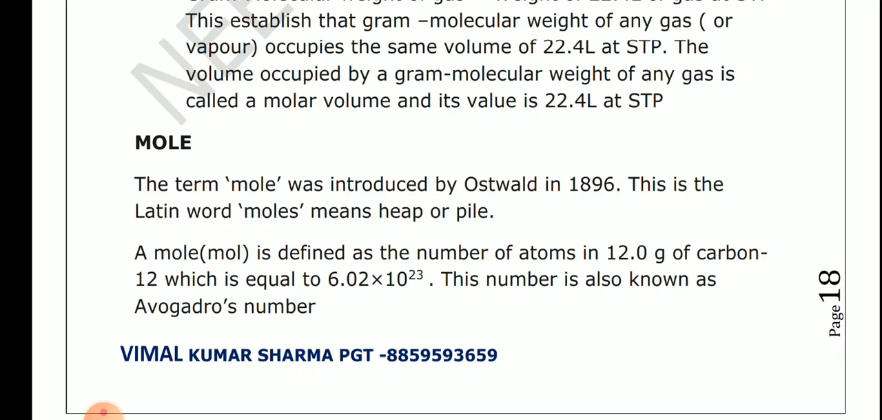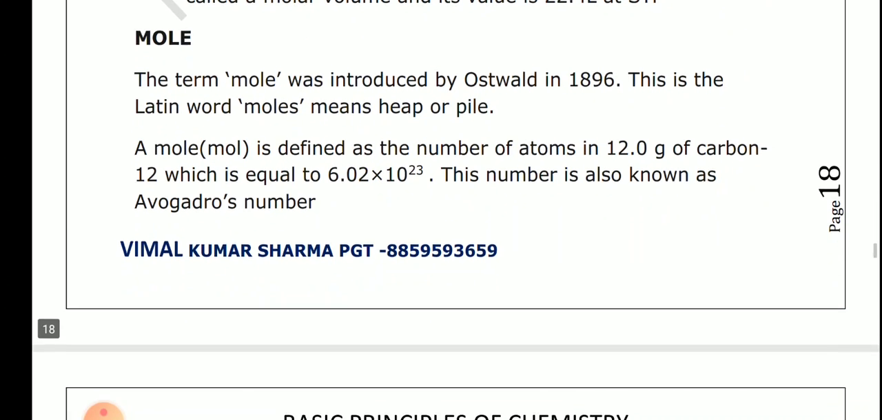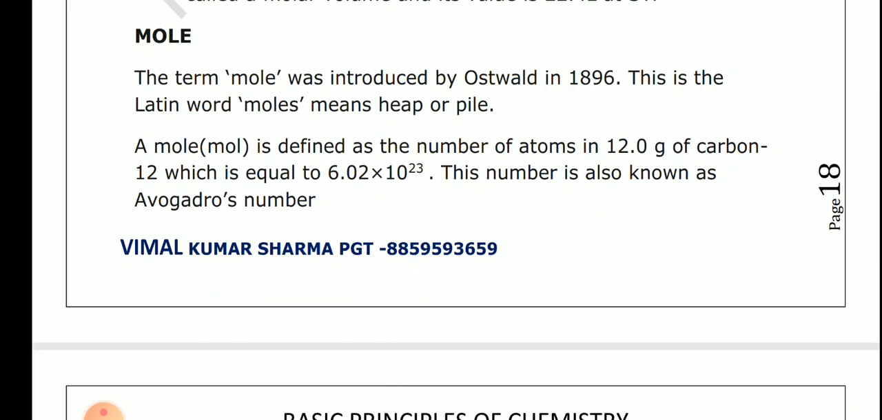मीन्स किसी भी गैस का मोलर वॉल्यूम STP पर बच्चों कितना होता है, 22.4 लीटर होता है, ठीक है, लेकिन उसका वेट मोलर वेट के बराबर होना चाहिए. Now mole, it is the amount unit, means physical unit of amount. The term mole was introduced by Ostwald in 1896. This is a Latin word. Mole means heap and pile.